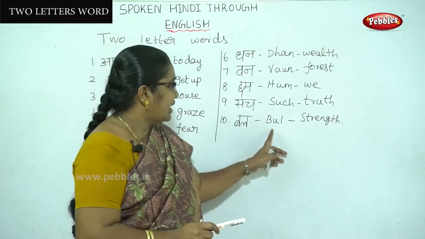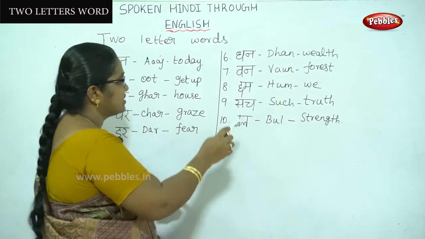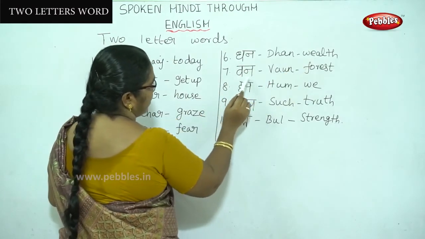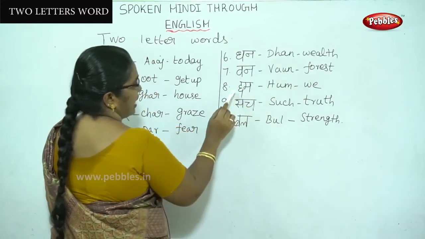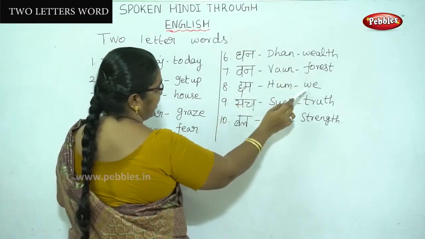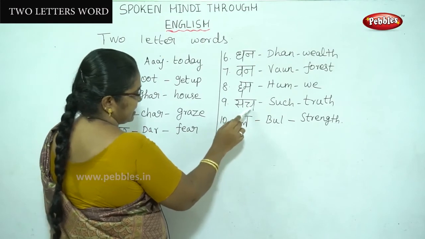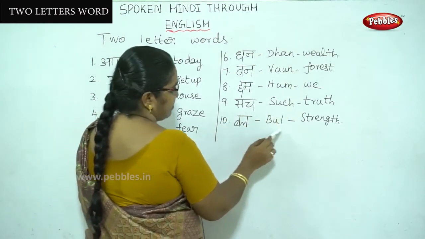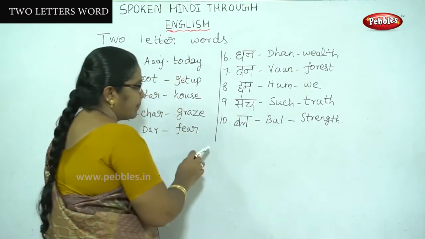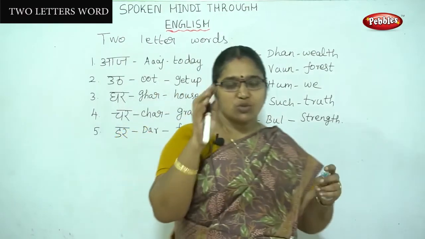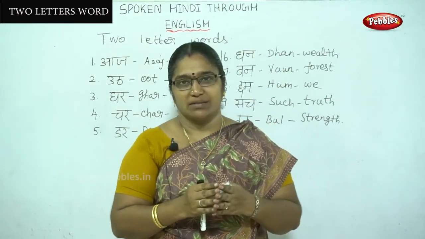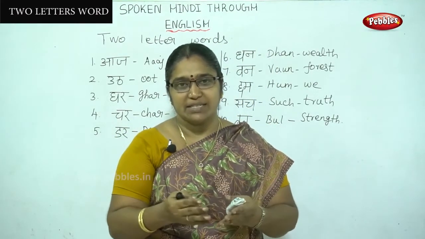Here see, dhana, then wealth. Vana, van, forest. Hama, hum, we. Sacha, such, truth. Bala, bal, that means strength. Okay, we can spell these two-letter words like this. We can combine the letters and spell them.